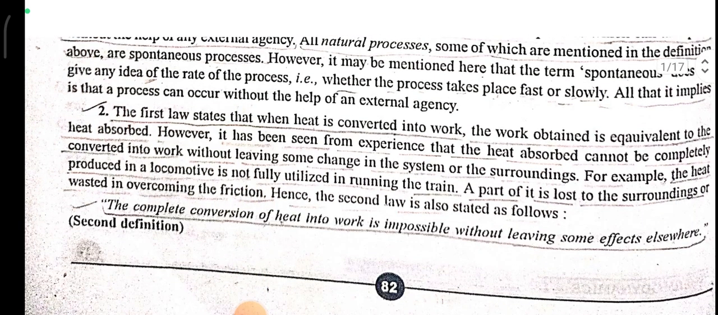The first law states that when heat is converted into work, the work obtained is equivalent to the heat absorbed. However, it has been seen from experience that heat absorbed cannot be completely converted into work without leaving some changes in the system or the surroundings. For example, the heat produced in a locomotive is not fully utilized in running a train. A part of it is lost to the surroundings or wasted in overcoming friction. Hence, the second law is also stated as: the complete conversion of heat into work is impossible without leaving some effects elsewhere. This is the second definition.